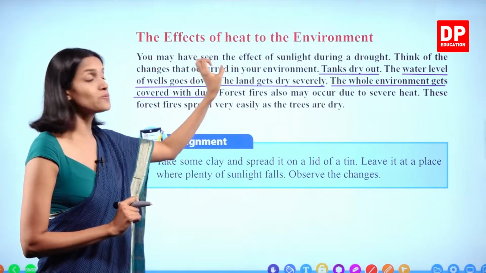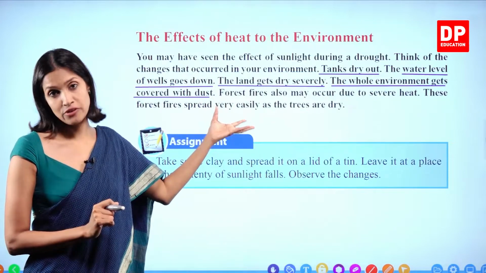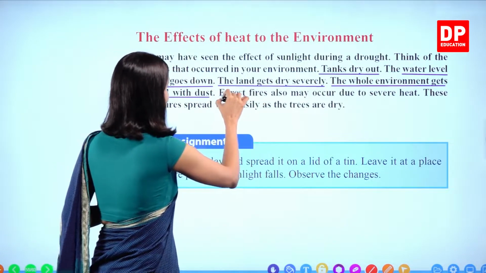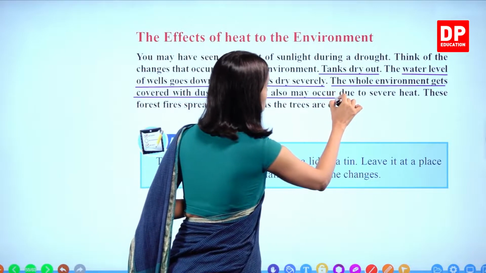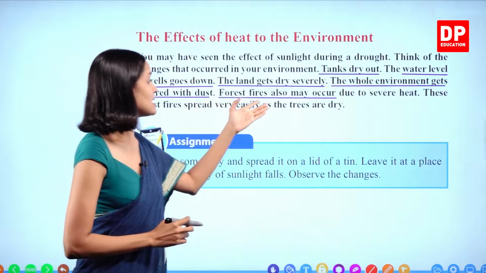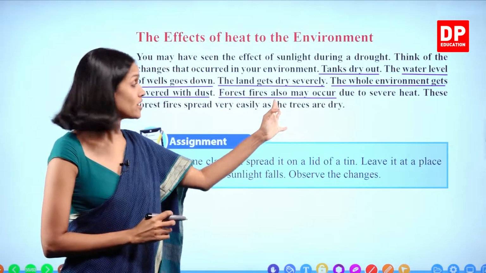These tree parts, these plant parts will easily catch fire. Right, children? Forest fires also may occur due to severe heat. These forest fires spread very easily as the trees are dry.